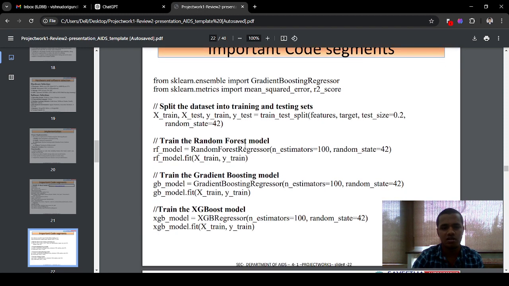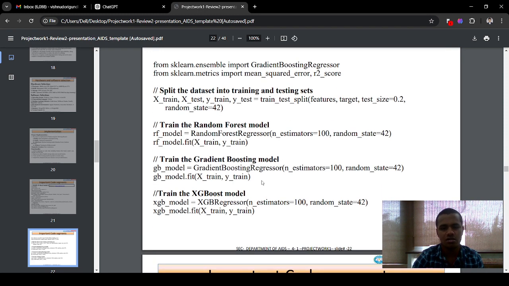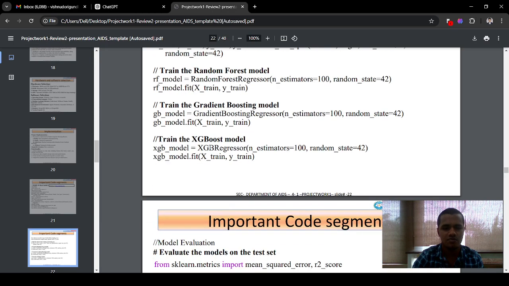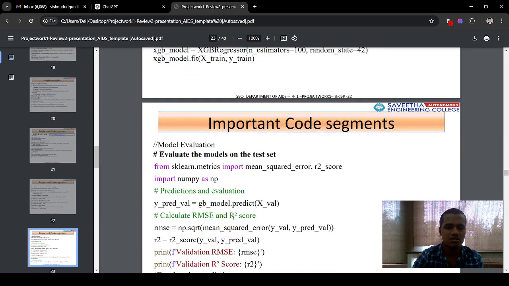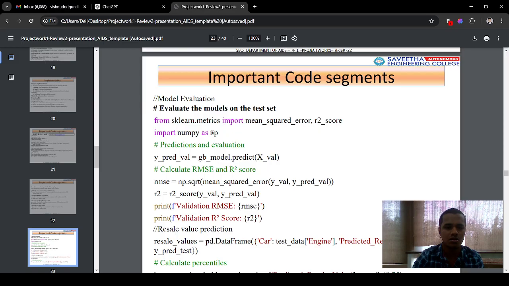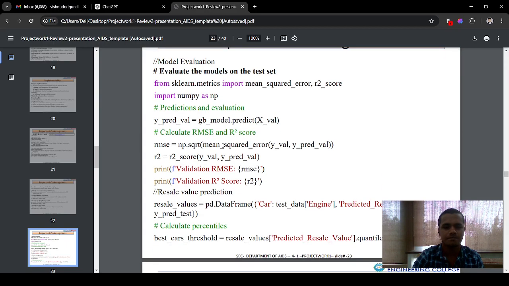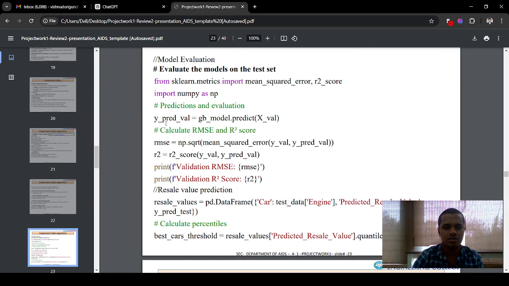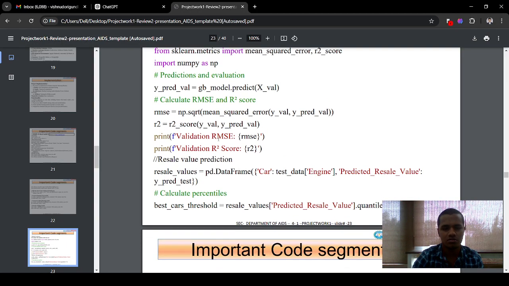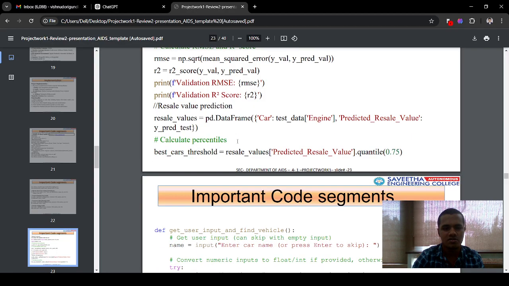And then the random forest training model, the gradient boosting training model, and then the XGBoost training model. This is the evaluation of my code, using the statement from sklearn.metrics import MSE and R2 score. For predicting Y predictions, I use these conditions and statements. And after writing these codes, I predict the resale value.